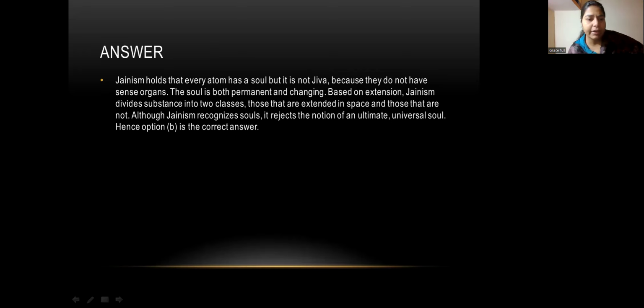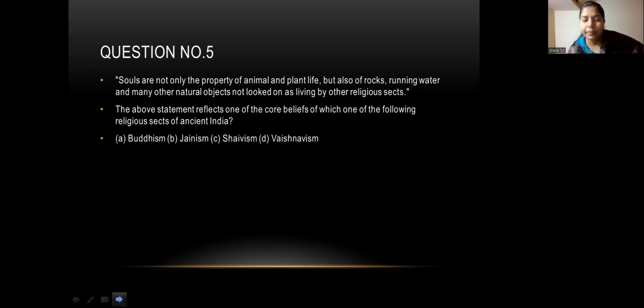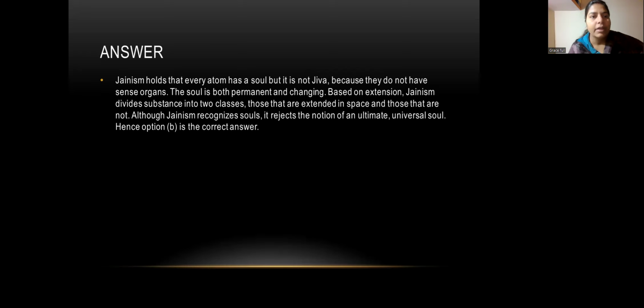Jainism, right? क्योंकि अगर आप जैन तीर्थंकर को देखोगे तो they are covering their mouth with a mask, right. Why are they doing that? कि कोई कीड़े मकोड़े, हल्के से जीवाणु भी उनके मुंह में प्रवेश ना करे, क्योंकि उनका डेथ होगा, क्योंकि हर किसी में जान है, जीव है. So Jainism holds that every atom has a soul, but it is not jiva, because they do not have sense organs. So the soul is both permanent and changing based on the extension. Jainism divides the substances into 2 classes, those that are extended in space and those that are not. So although Jainism recognizes soul, it rejects the notion of an ultimate universal soul. So B is the correct answer.